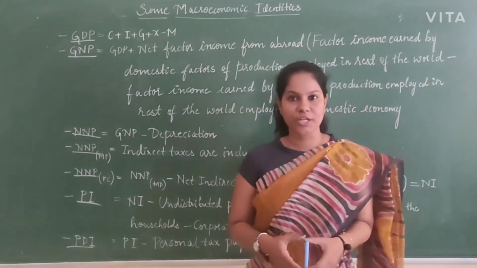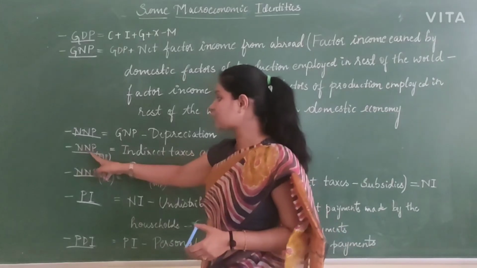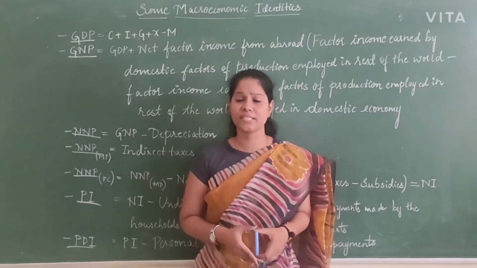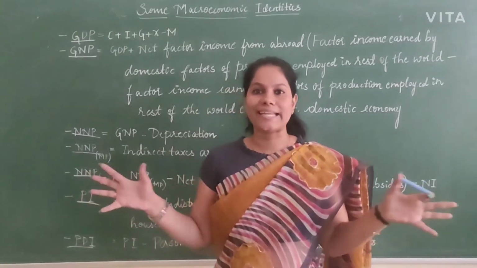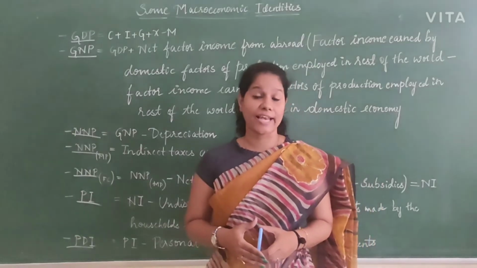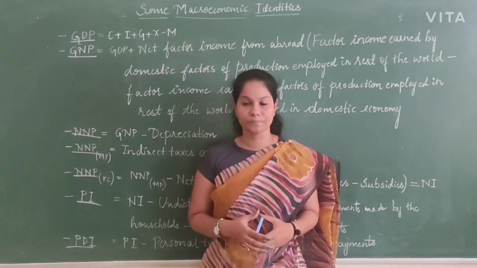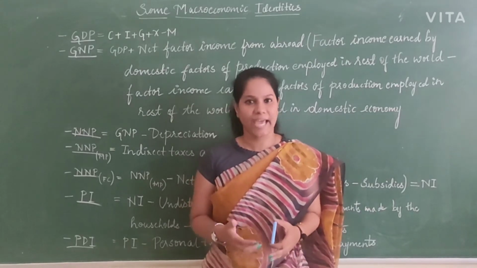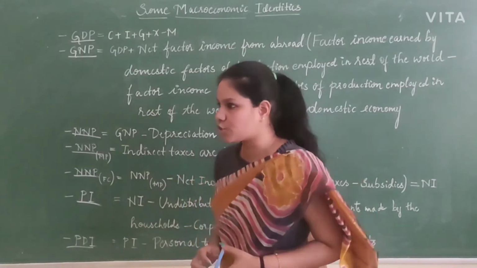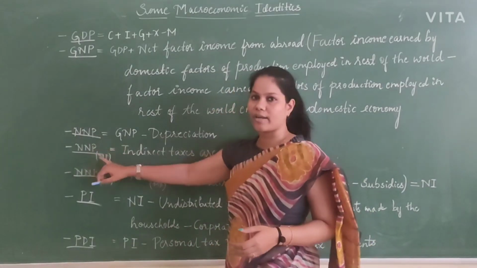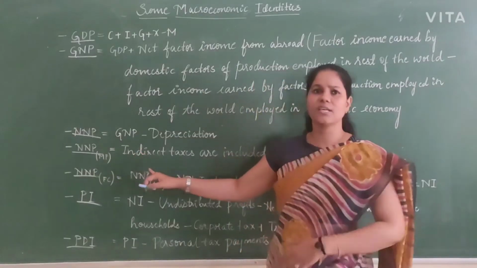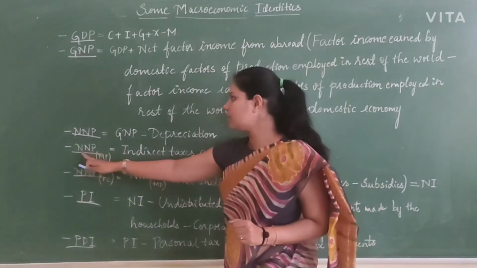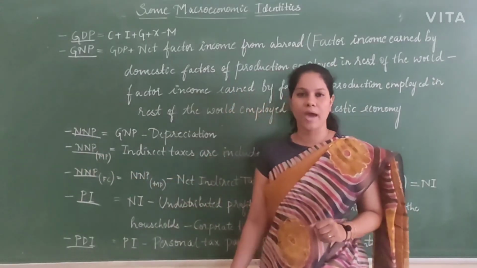Whenever we calculate national income, especially net national product with MP, MP is market price. Market price is nothing but, in this one, all the indirect taxes are included. Whenever we calculate market prices, you are aware that whatever goods and services we have produced, all the goods and services will be taxed. If you count the tax also, that will be called net national product with market prices. That means net national product in which indirect taxes are included is called net national product at MP, market prices.